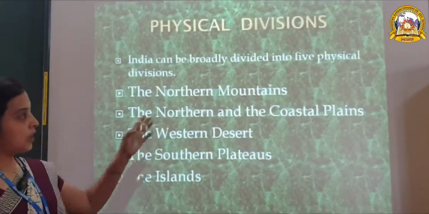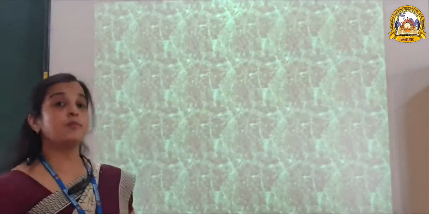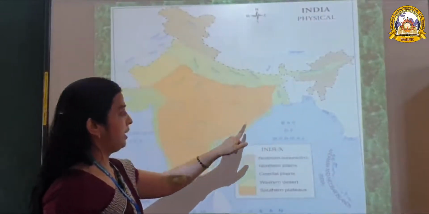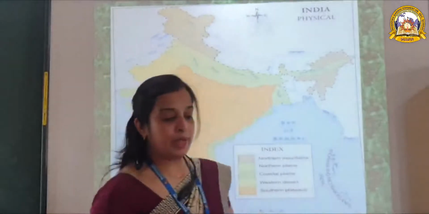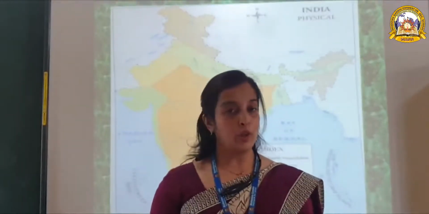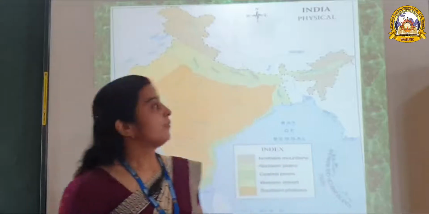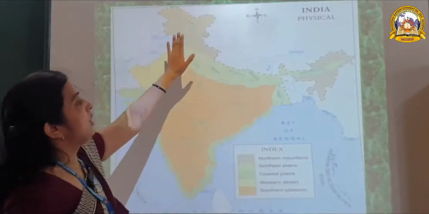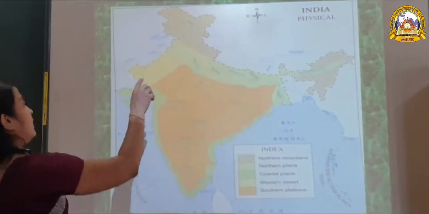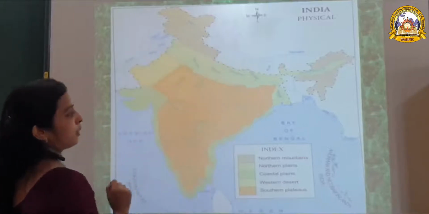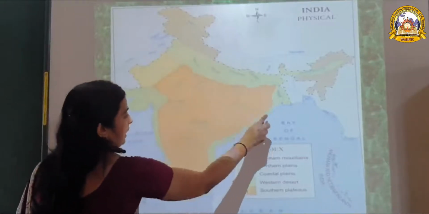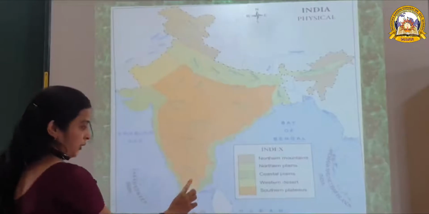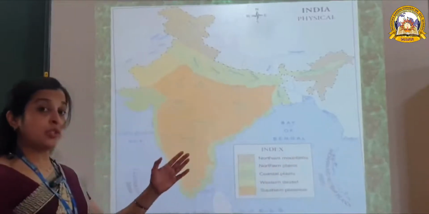Very good. Now I will show you where the northern mountains are. See, this is the physical division of India. This map is also given in your book on page number 232. All of you open the map and see. This is the physical map of India, in which all the physical divisions are given. These are the northern mountains, the northern and the coastal plains, the western desert, the southern plateau, and these are the islands. I will show you this separately.